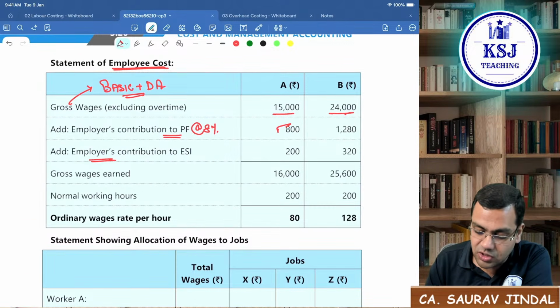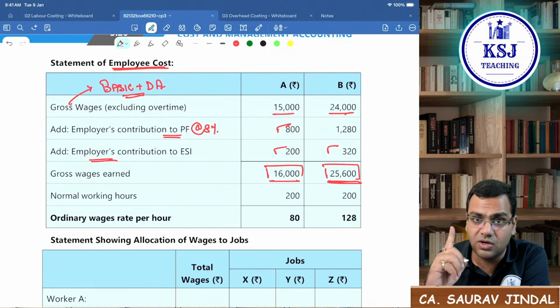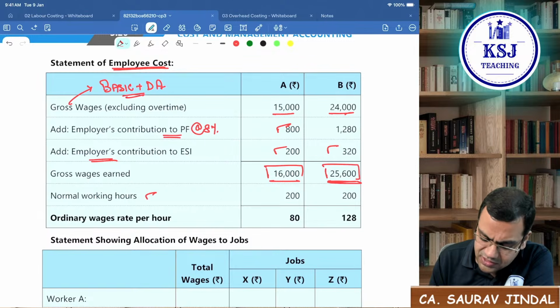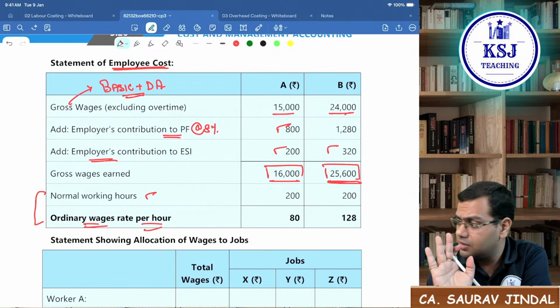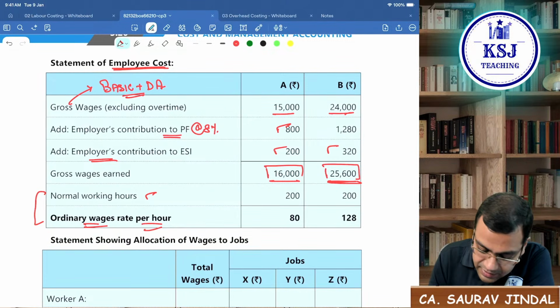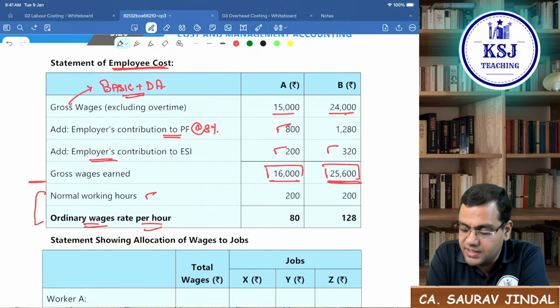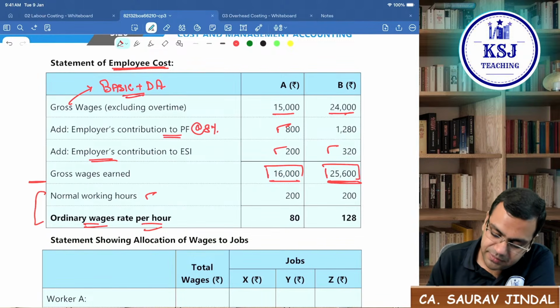Add employer's contribution to ESI. So this will be the total wages which is earned, excluding overtime. Divided by number of hours gives the ordinary wage rate per hour, although it is not asked in the question. So even if you do not take it, that is fine. This much part is important. Clear? Now we are saying this 16,000 and 25,600.